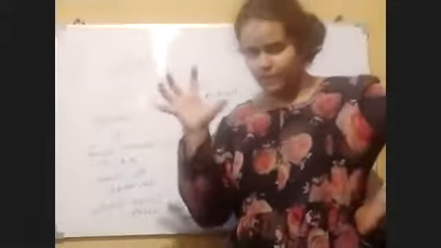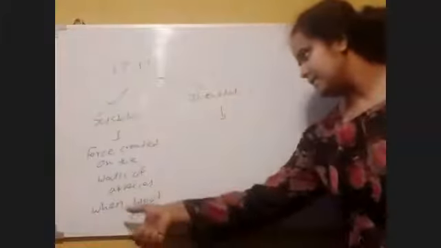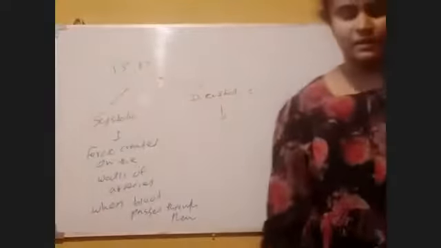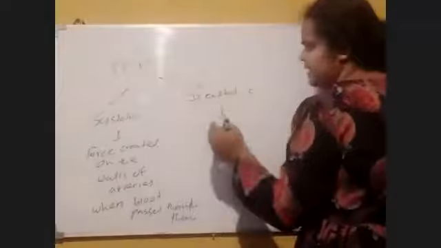The heart beats due to some contractions. Due to these contractions and beats, force is exerted on the walls of the arteries, and when force is exerted on the walls of the arteries we call it systolic blood pressure. And diastolic blood pressure means the pressure when the heart is resting between beats.